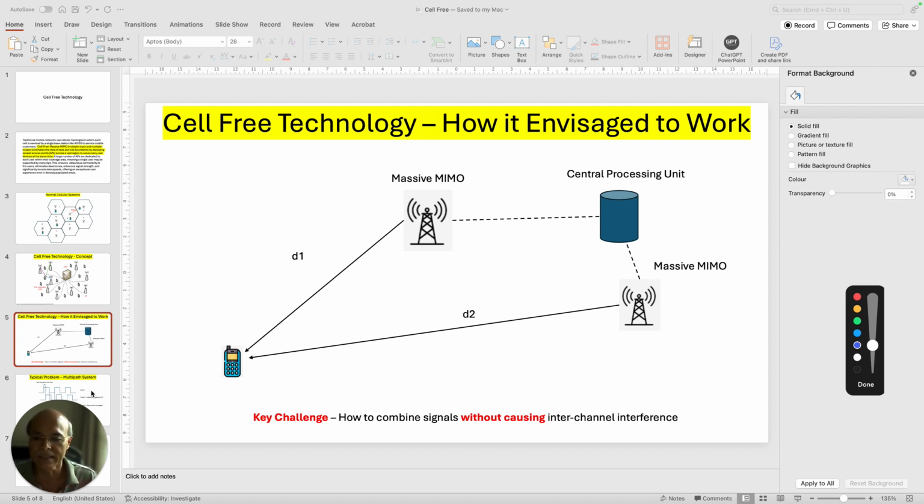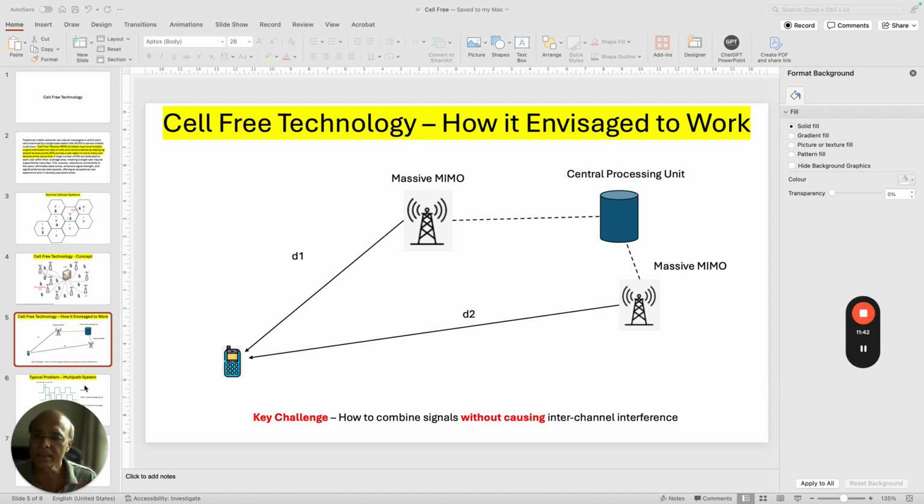Now let's come to the challenges, the problems that we have typically in a multi-path system, because this is a multi-path system, right? You see here, one signal is emanating from base station 1 which is located at a different distance, and another base station is located here at a different distance. D1 is less than D2, so this is a multi-path system.